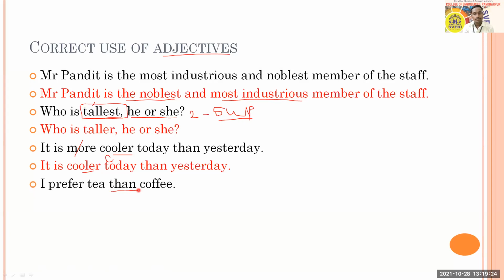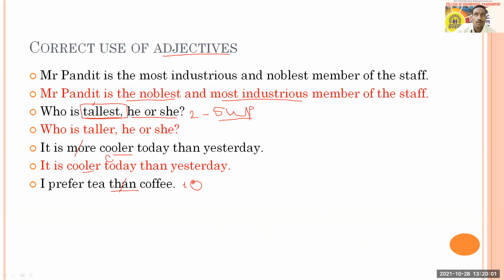Aishwarya, you got it. I prefer tea instead of coffee. That would be another way, but here instead of will not be an adjective. We are just replacing than with instead of. Instead of will be a conjunction. Or is also a conjunction, but or will not be okay here. So here you need to replace it with to. I prefer tea to coffee.